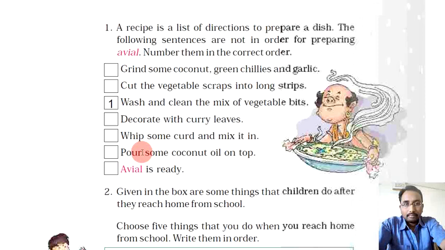Right, students? So while writing in your notebook, you have to write the sentences the same way that is written in your textbook, and you just have to put the serial number in the given box. Correct? Next.